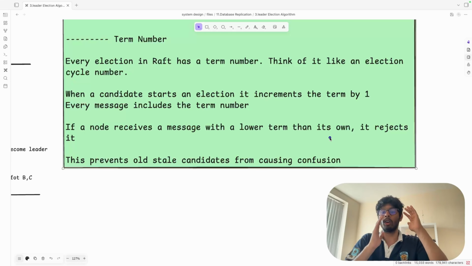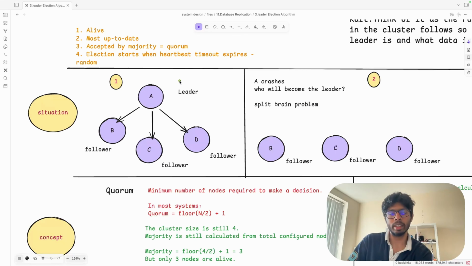Now let's move to the original election. So now let's see how the election happened. First of all, let's generate the situation. What is the need of the election? Let's say there is one leader A and there are three followers B, C and D. When is the election going to happen? Whenever this leader A crashes. So A crashes, who will become the leader?